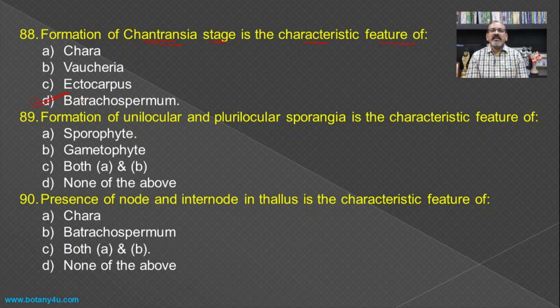Then the formation of the Chantransia stage is a characteristic feature of Batrachospermum, and asexual reproduction in this stage is carried out by means of monospores.